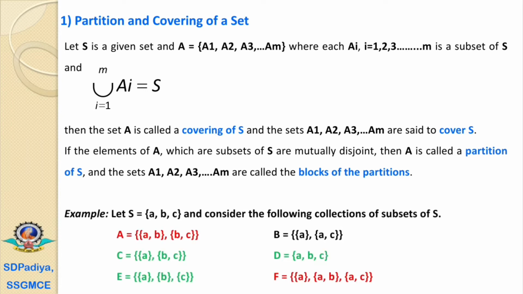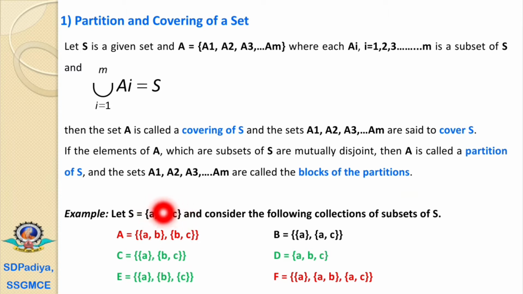We have an example with one set S. It is a set of three elements a, b, c, and consider the following collections of subsets of S. The first, A, is a set of two subsets, {a, b} and {b, c}.